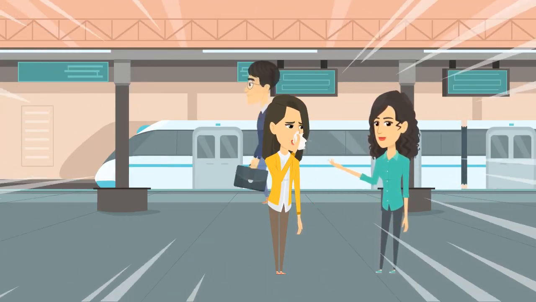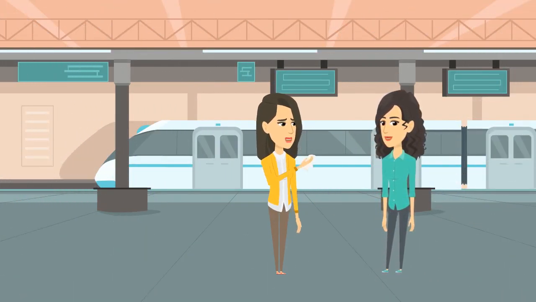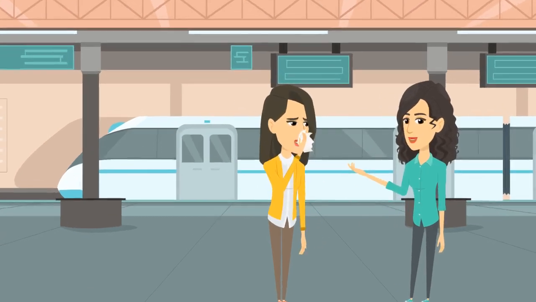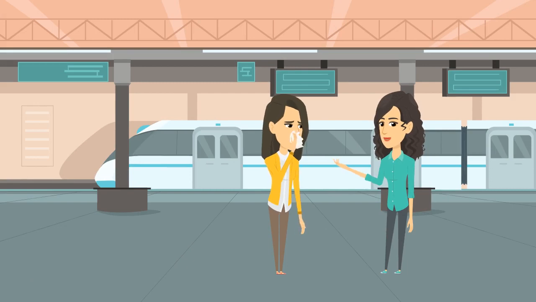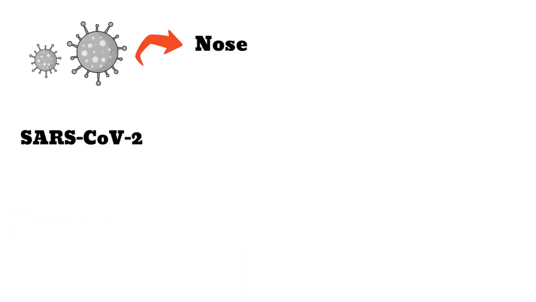This is the MRT scene. We notice two young ladies are talking to each other. One lady is sneezing and transmits the virus to her friend. So how does the virus affect our body? The virus enters through the nose and infects the human lungs.